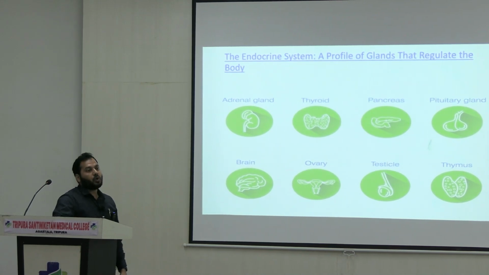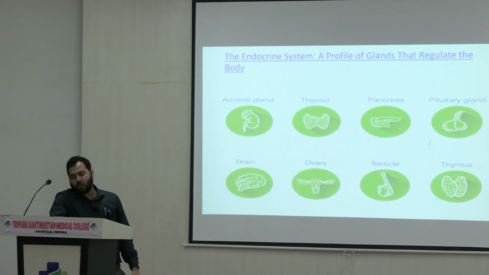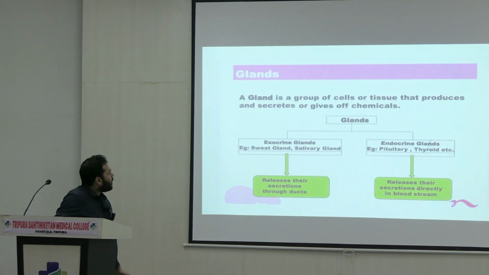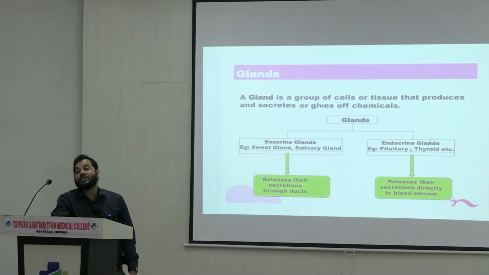Now the question is, what are the different types of secretions, or what are the hormones secreted by those endocrine glands? Before knowing about the secretions, we must know the basic definition of glands, right? A gland is a group of cells or a group of tissue that produces some secretion.